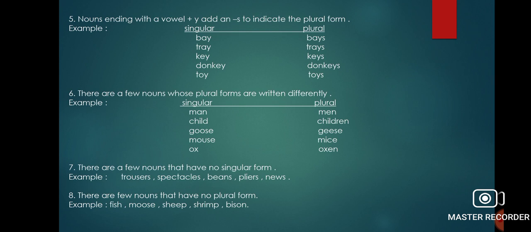So here our chapter ends, and the exercise given in your textbooks, we will be solving in tomorrow's Zoom meeting class. So it is compulsory for everyone to attend your Zoom class.